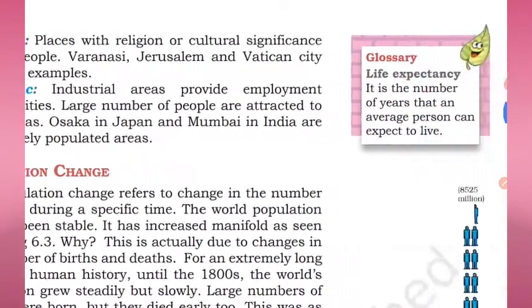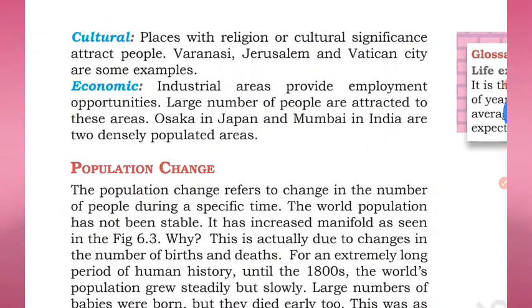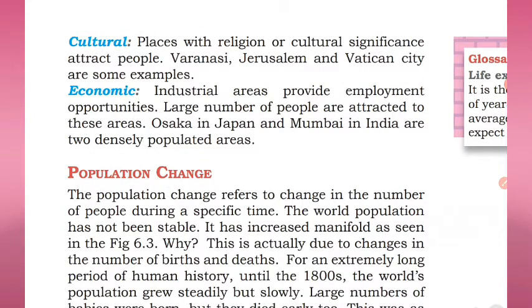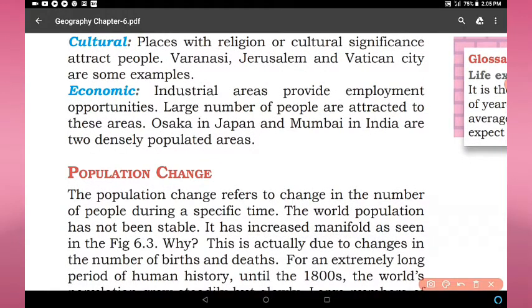Next factor is cultural. Places with religious or cultural significance attract people. Varanasi, Jerusalem, Vatican City are some examples. Cultural means culture. This is the main factor. The people in any society have certain kinds of culture, right?